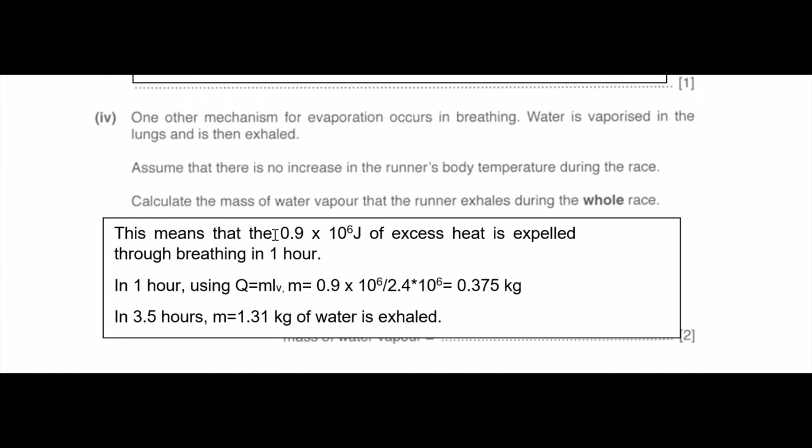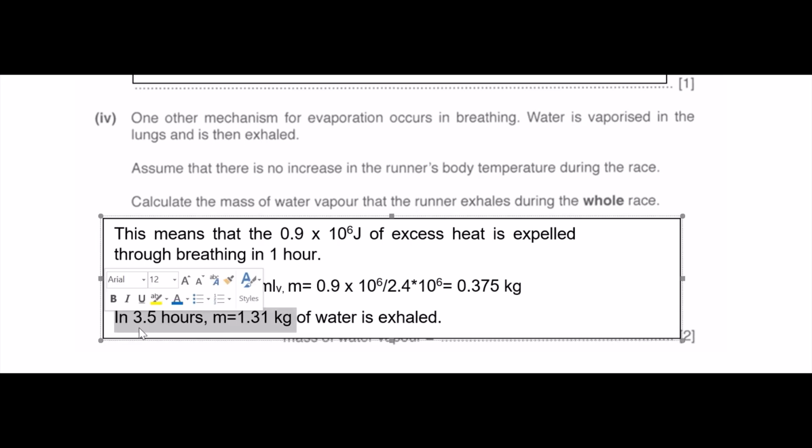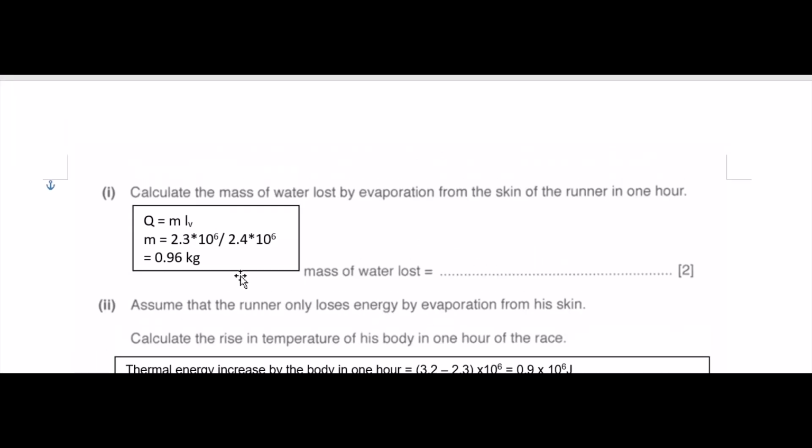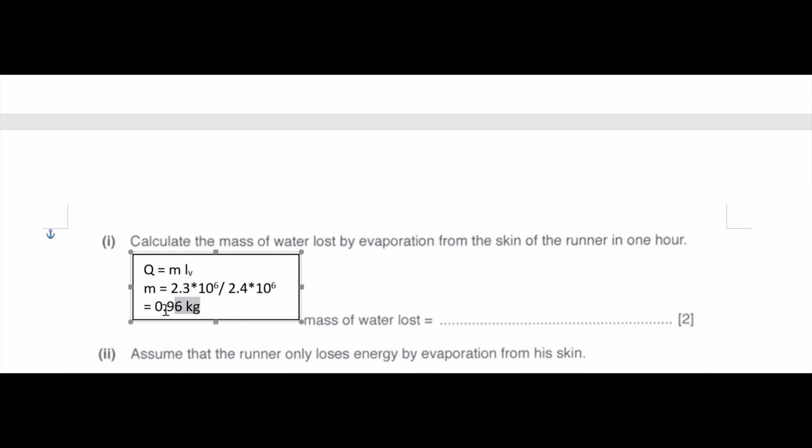So B part 4, I already know the answer is, in the whole race, I lost 1.31 kg of water, and in B part 1, I lost 0.96 kg of water, but again, please be careful, this one is in 1 hour. So this one I need to multiply by 3.5.